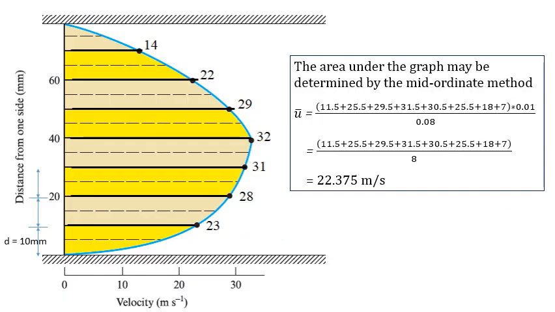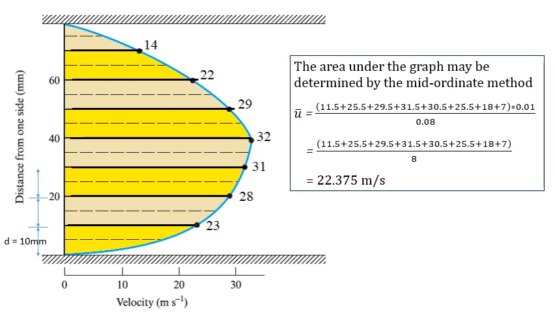This can be done by using the mid-ordinate rule. The mid-ordinate rule states that we divide the whole area into a number of strips, as we have done here: this yellow strip, then beige strip, then yellow, beige, 1, 2, 3, 4, 5, 6, 7, 8. I have divided it into 8 strips. The ordinates are known to you. I have to determine the mid-ordinate. The mid-ordinate can be determined by taking the average of the two extremes.